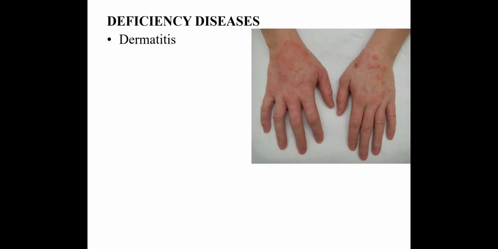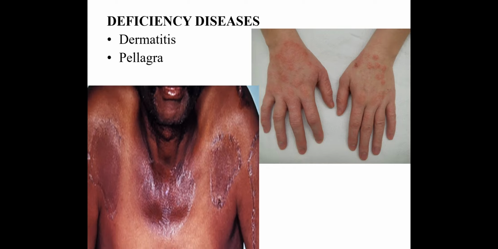The deficiency disease caused by the deficiency of vitamin B3 is dermatitis, in which rashes appear on the skin as shown in the picture, and the second disease is pellagra, in which the skin becomes blackish, patchy, and dark.